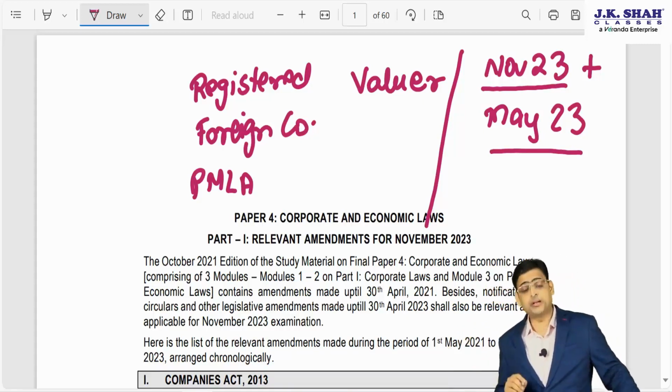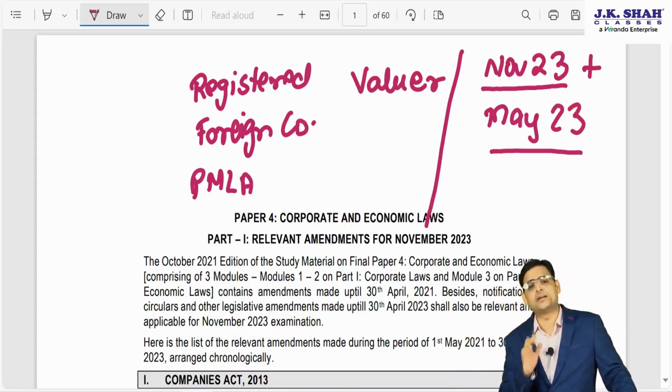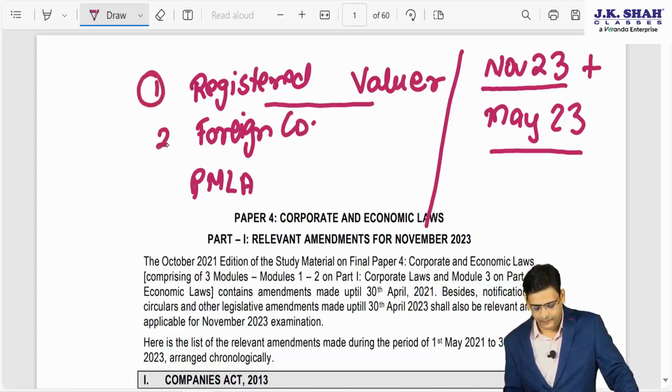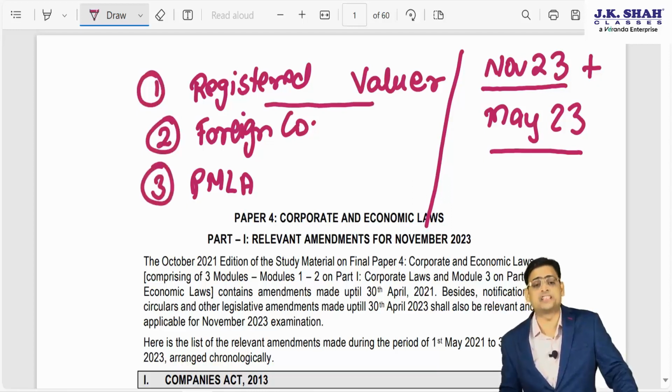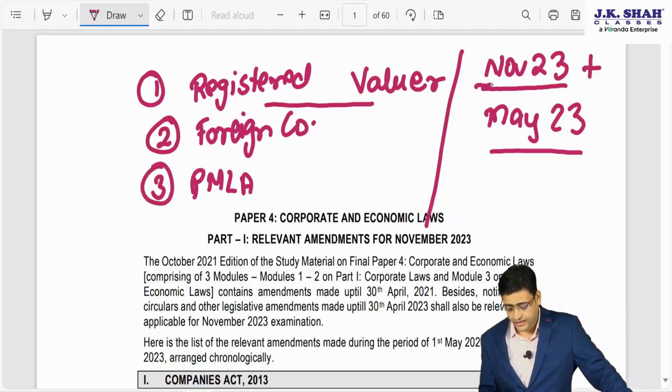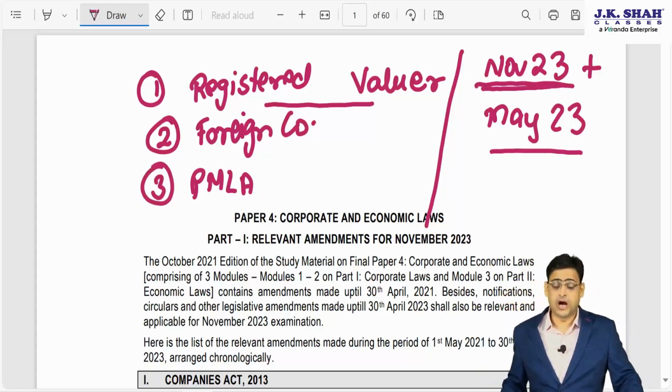Number two, which amendments am I going to discuss in this November 23 RTP? There is an amendment from the registered valuer chapter, an amendment from the foreign company chapter, and an amendment from the PMLA chapter. From these three chapters, there are amendments which I am going to cover in the November 23 RTP.